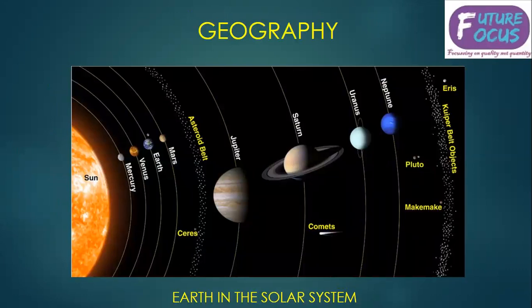As you can see in the diagram, the planets that are shown, surrounding the Sun is Mercury. It is revolving around the Sun. Mercury, then Venus, then Earth, then Mars. Then there is the asteroid belt. We will discuss it later. Then there is Jupiter, Saturn, Uranus, Neptune.